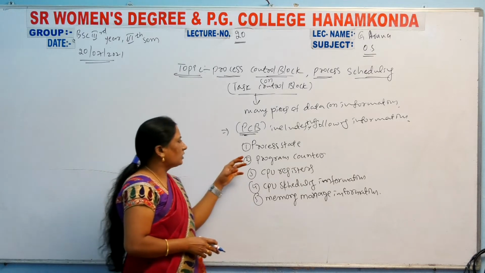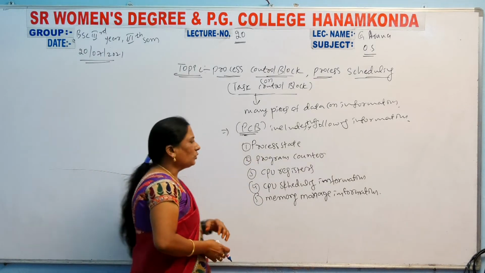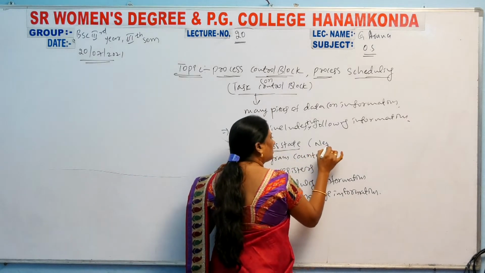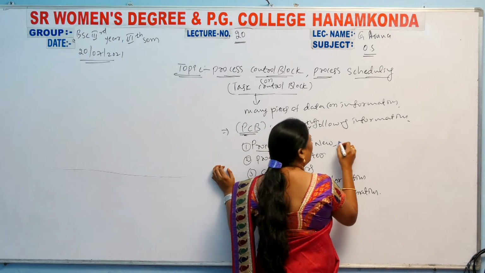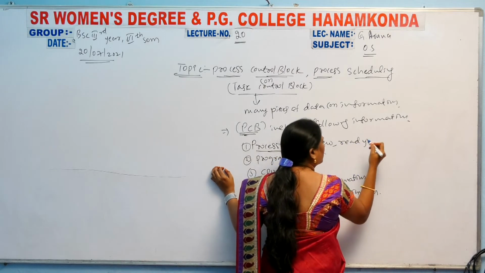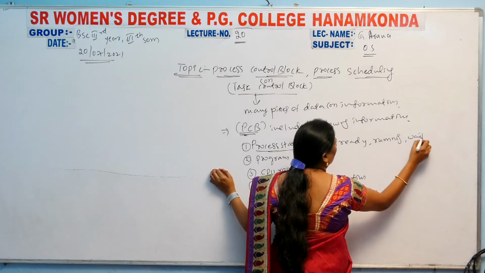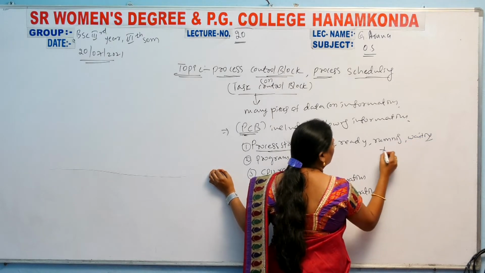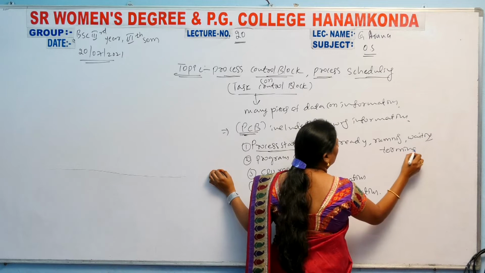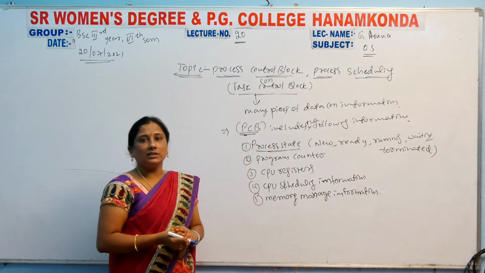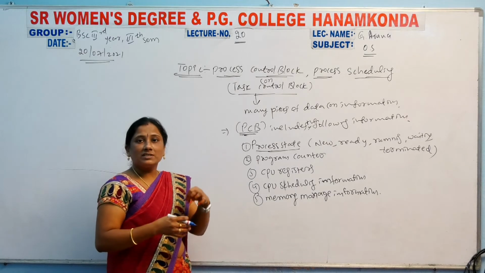So first one is process state. You know process states, what are the process states? 5 process states are there: new, ready, next running, waiting, terminated. These are the 5 states in the process information.